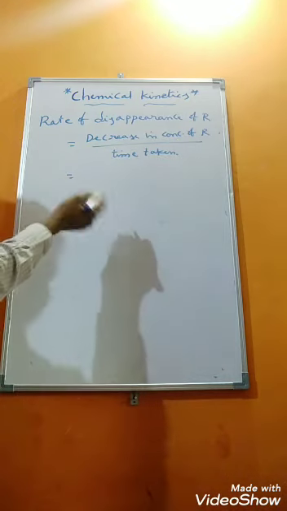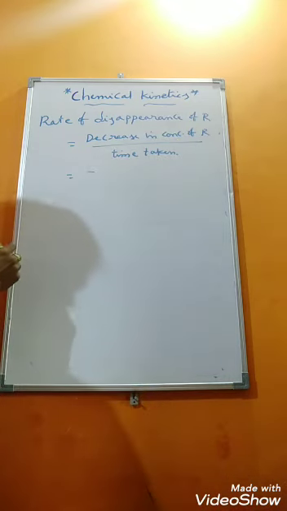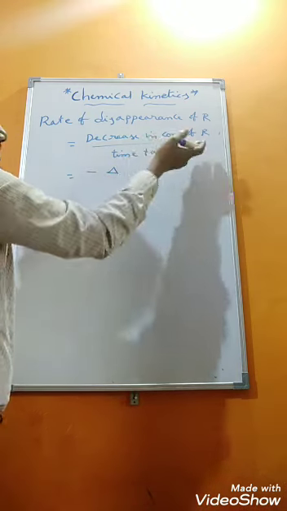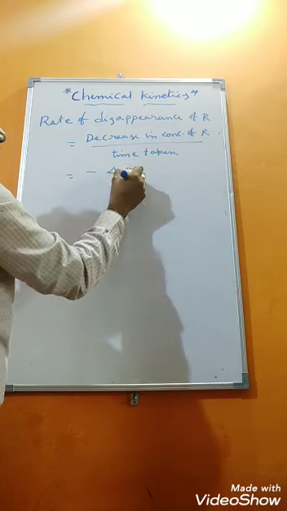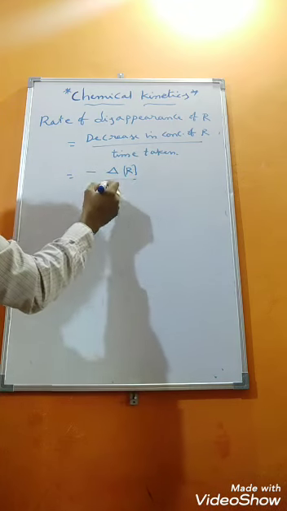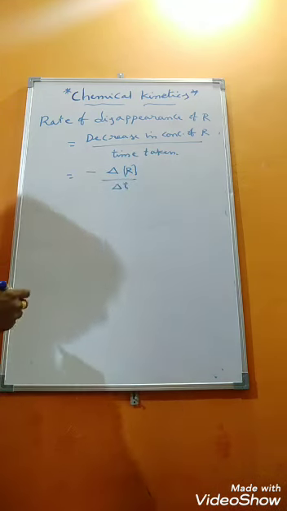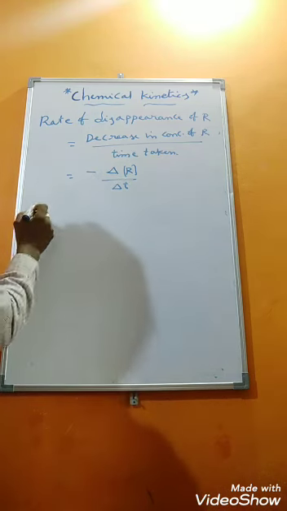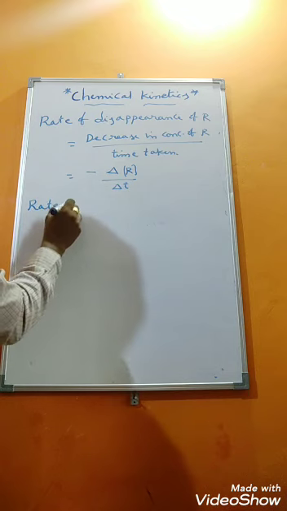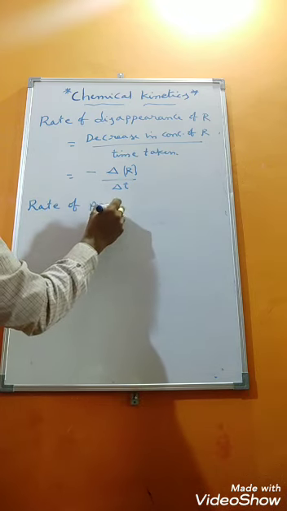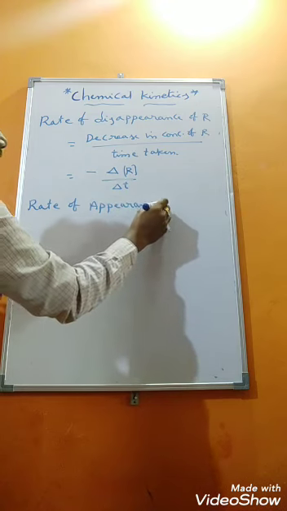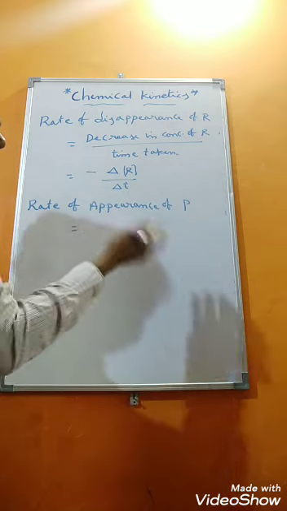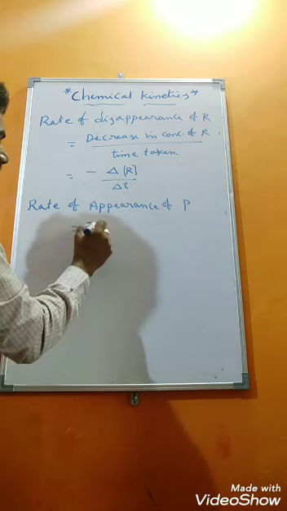Decrease in concentration, decreasing symbol I am taking with the minus symbol, right, students? So minus change in, that is decreasing. How much decrease? That change, delta R divided by how much time taken? Delta T, T2 minus T1. This is with respect to reactant, students. And then we will see rate of appearance of product P. Appearance means increasing the concentration of product.